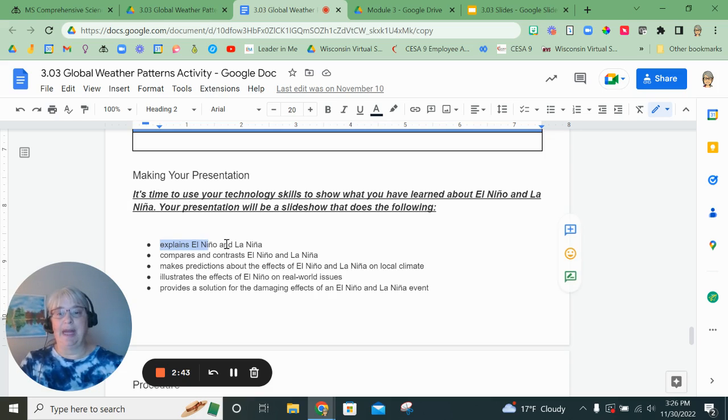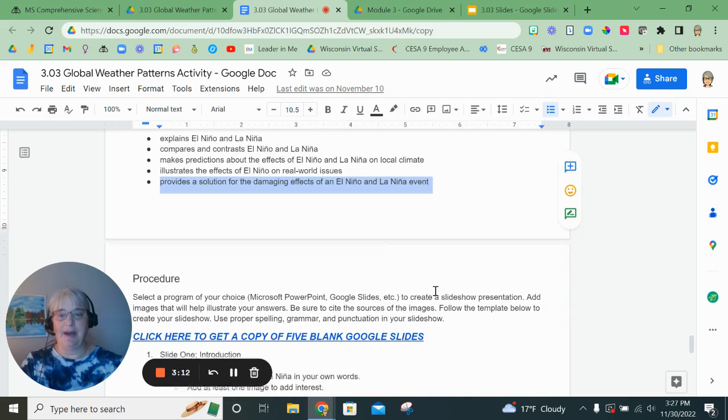Your presentation will be a slideshow that does the following. It must explain both El Nino and La Nina. It must compare and contrast El Nino and La Nina. Compare means how are they the same? Contrast means how are they different? You need to make predictions about the effects of El Nino and La Nina on local climate. You need to illustrate the effects of El Nino on real-world issues and provide a solution for the damaging effects of an El Nino and a La Nina event.